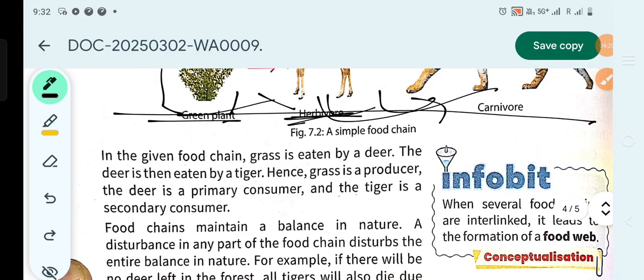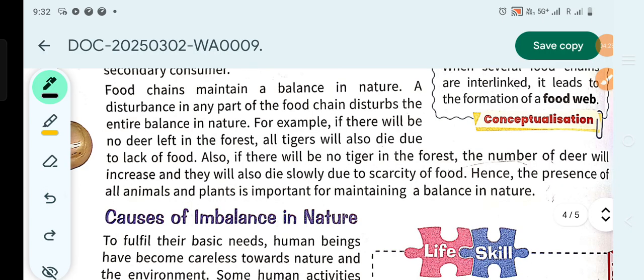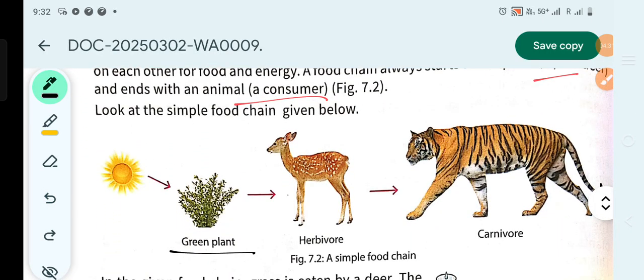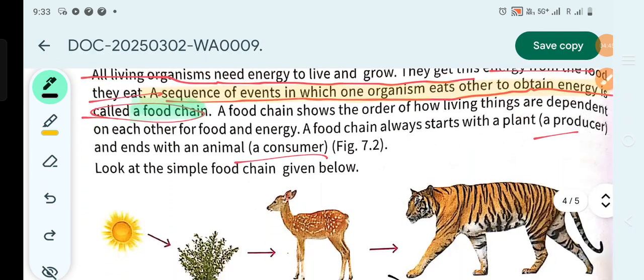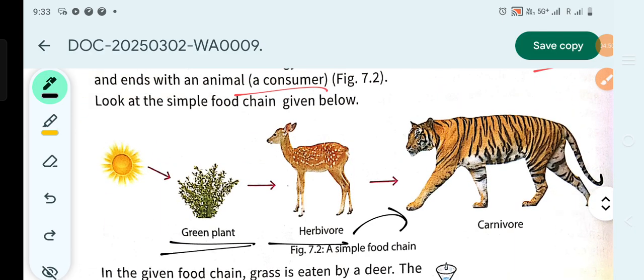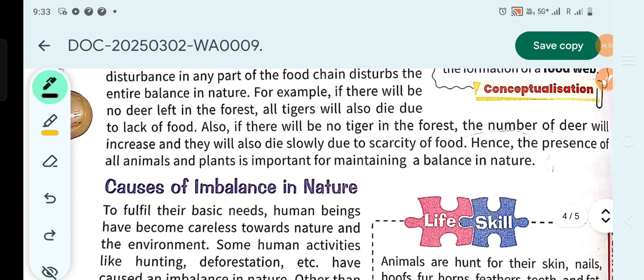Now let's move on. In the given food chain, grass is eaten by a deer. The deer is then eaten by a tiger. Here you can see grass is eaten by deer and deer is eaten by tiger. Hence grass is a producer, the deer is a primary consumer, and the tiger is the secondary consumer, as I have just explained to you.